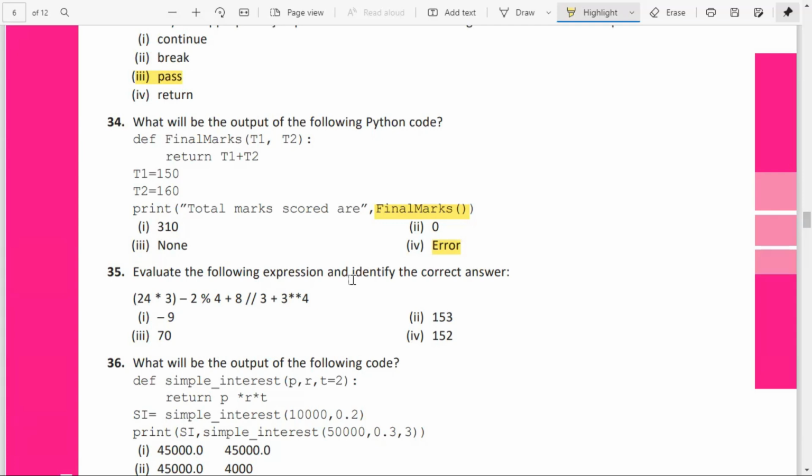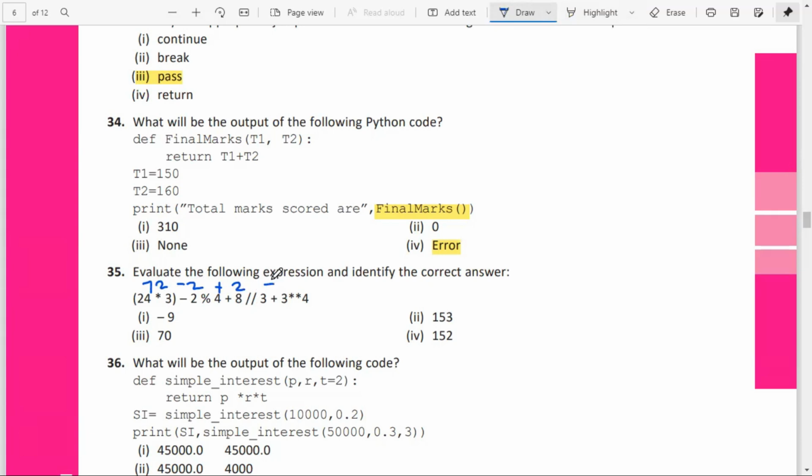Now evaluate the following expression and identify the correct answer. Here, 24 into 3 is 72. 2 modulus 4 means it will give 2. 8 integer division 3 means it will return the integer part, that is 2. 8 divided by 3, it will return the integer part 2.